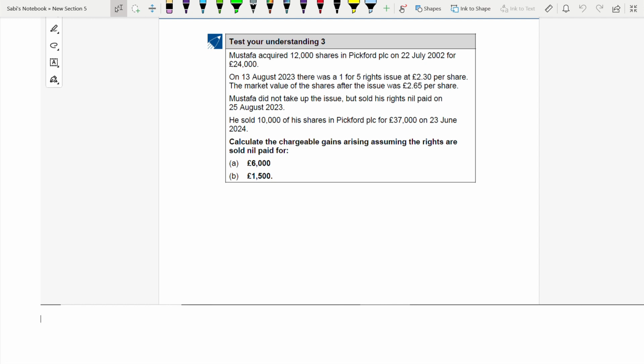Test your understanding 3. You have to calculate the chargeable gain assuming the rights are sold for 6,000 and 1,500. Let's see. Mustafa acquired 12,000 shares on this date for 24,000. On the 30th, there was a 1 for 4 rights issue at 2.3. The market value of the shares after the issue was 2.65. Mustafa did not take up the issue, and sold the rights nil paid on this date. He sold 10,000 shares for 37,000.